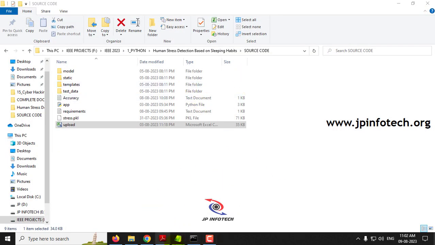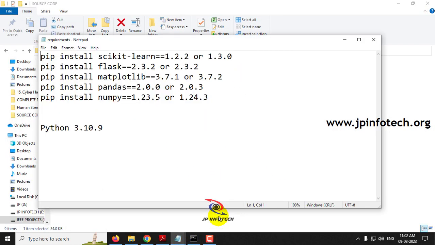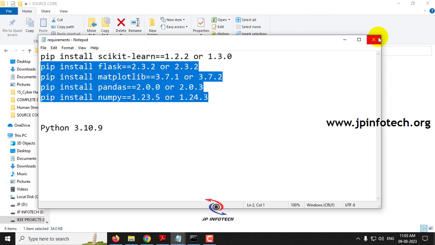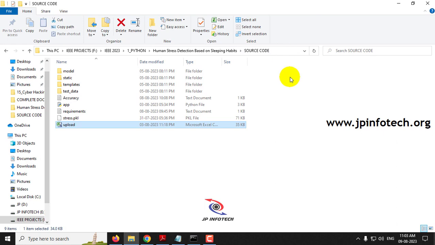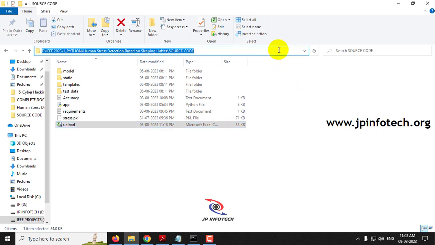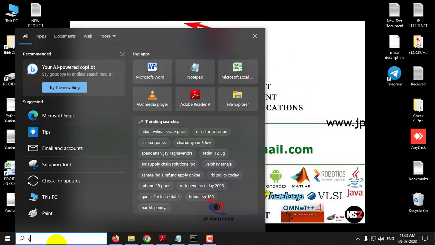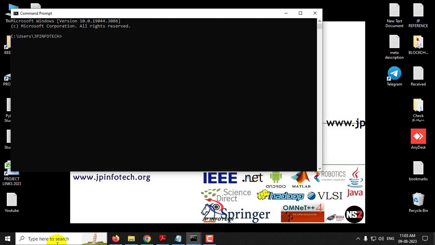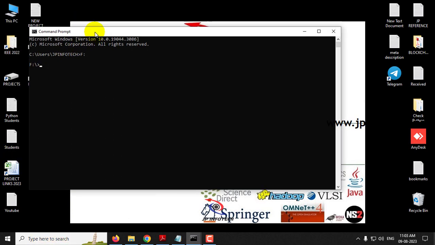Now before execution, make sure that you fulfill the requirements mentioned in the requirements file, with the exact versions of Python and the libraries installed in your system. So now let us see the execution of the project. First copy the source code location and go to your command prompt. First go to the drive location where you have pasted the code. In my case I have pasted the code in F drive, so I'll go to the F drive first. Now I am in the F drive.